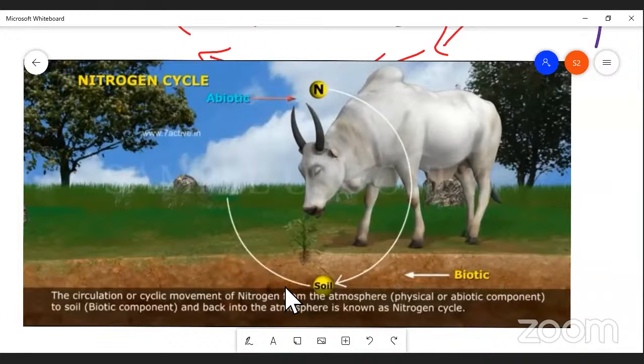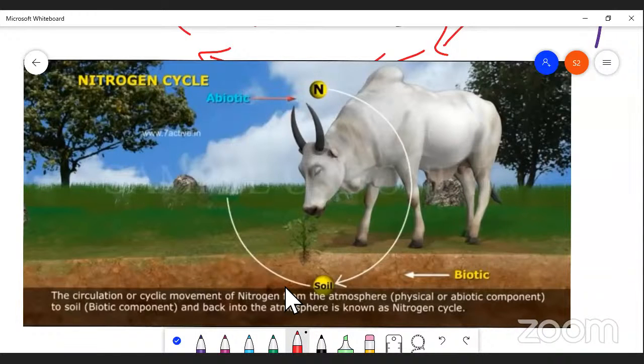This atmospheric nitrogen is fixed by certain microorganisms, as you see in the picture, and passed to the plant. After the death and decay of every living organism, either plant or animal or human, the nitrogen is decomposed by certain microbes. Hence, the soil gets nutrients in the form of nitrate and ammonia.